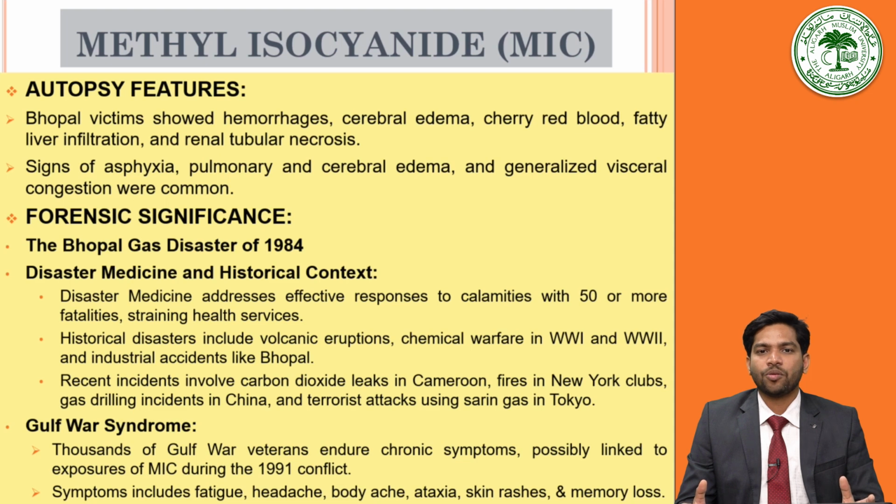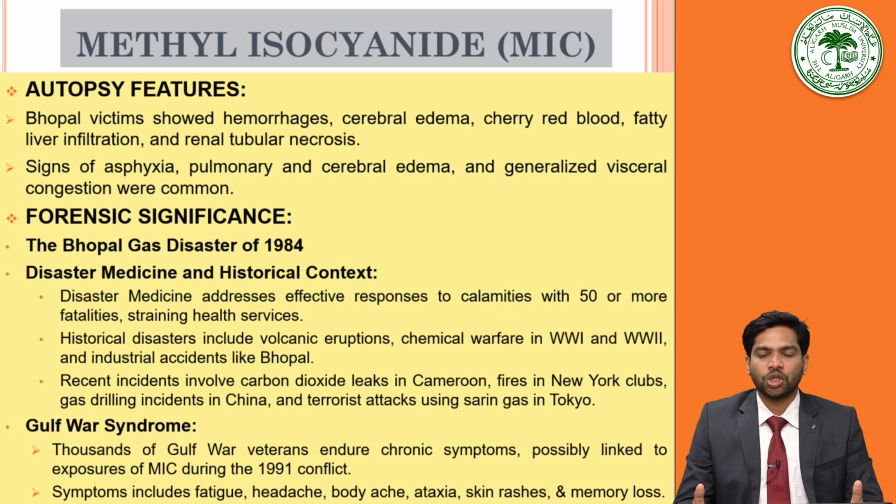The features seen in the Bhopal gas victims' autopsies are of much help to diagnose the case of methyl isocyanide poisoning. In case of Bhopal methyl isocyanide poisoning, the patients showed hemorrhages, cerebral edema, cherry red discoloration, fatty liver infiltration and renal tubular necrosis. Signs of asphyxia, pulmonary and cerebral edema and generalized visceral congestions were prominent. None of the features are quite specific for the diagnosis of methyl isocyanide poisoning. The samples shall be kept for toxicological analysis.